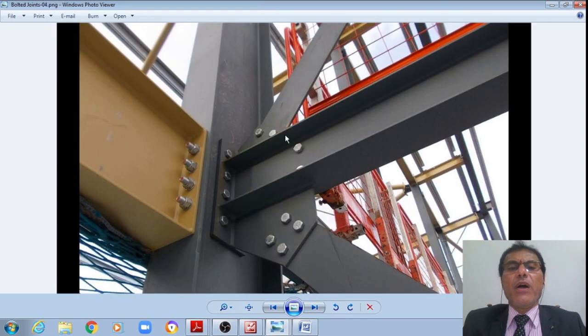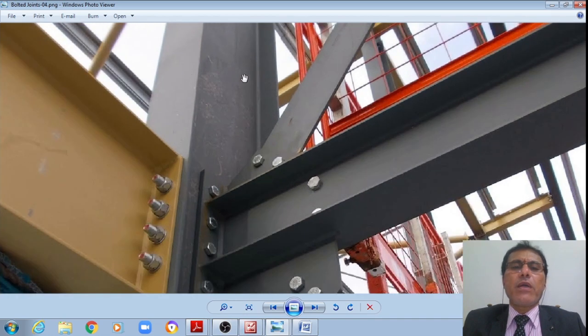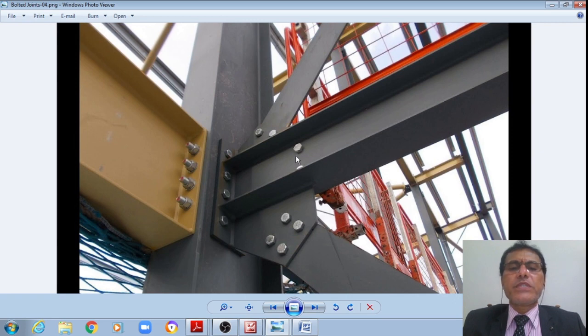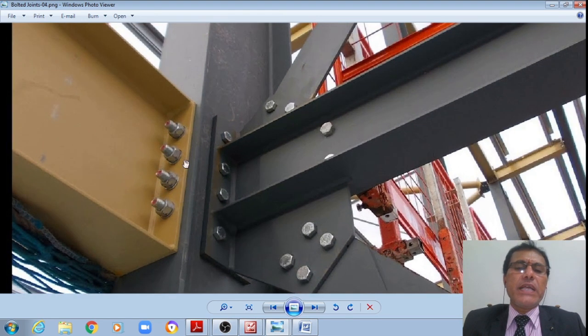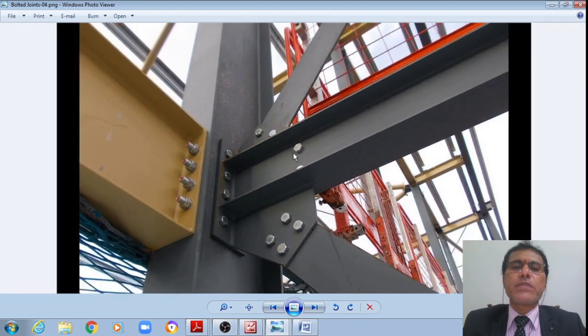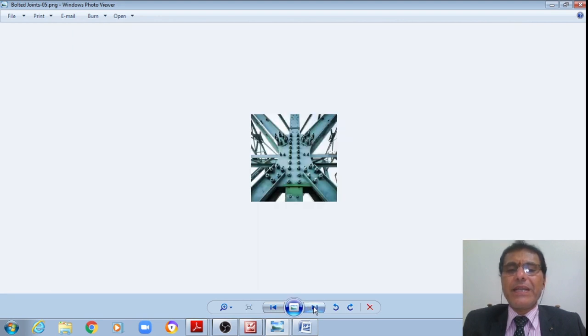Now I'm showing a column section with rolled steel beam section. This is a column section to which two beams are connected like this. Even now we can see that two inclined members are connected. These are generally subjected to tension forces, connected by means of the high strength friction grip bolts, HSFG bolts. This is how these beams are also using the beam sections.